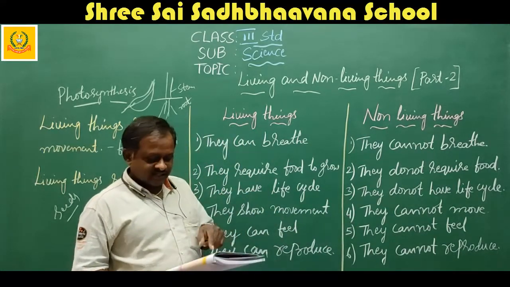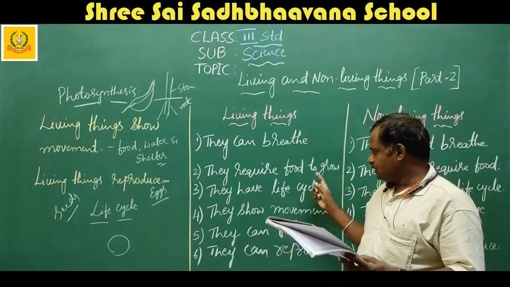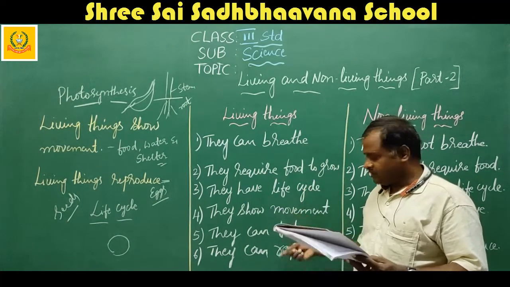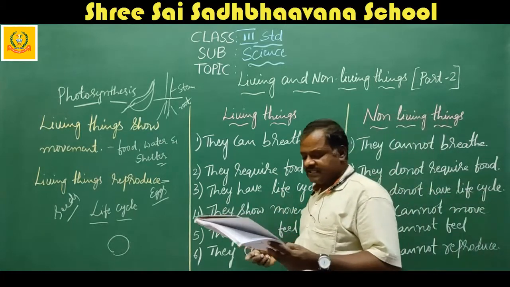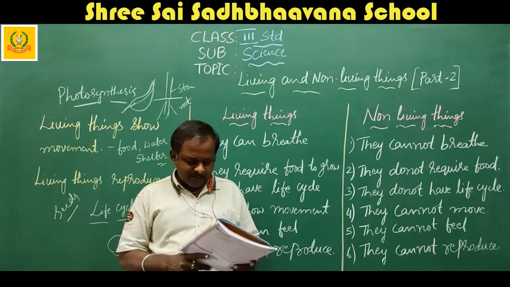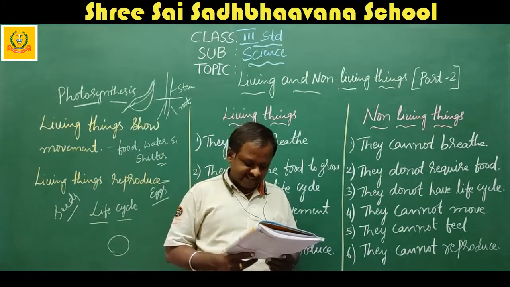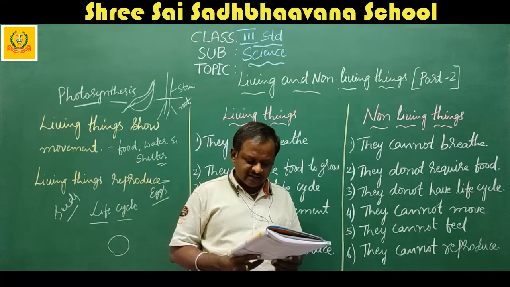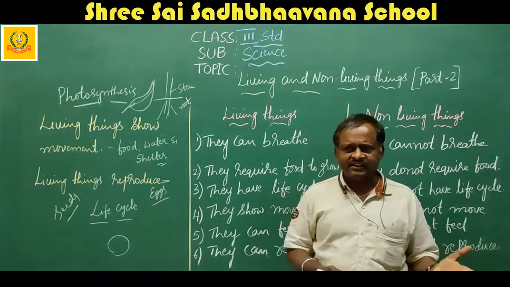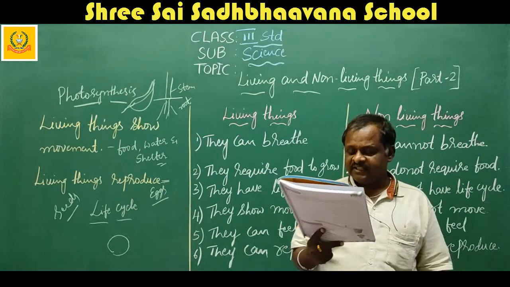All the points they have given in one line. Living things breathe. Living things move. Living things grow, feel, reproduce, and need food. All the points they have given here. Non-living things such as a house, chair, and phone made by man are called man-made things, that is, man-made non-living things. All the things produced by nature are called natural things. We have not created anything. The things which are produced by nature are called natural things.